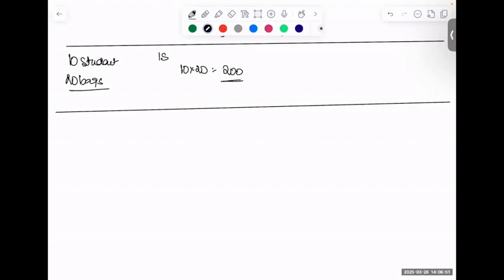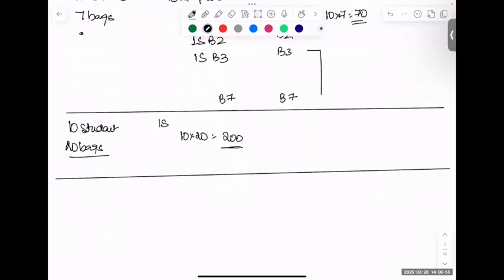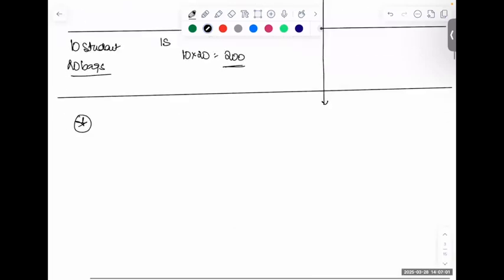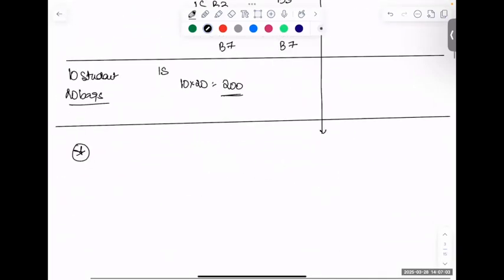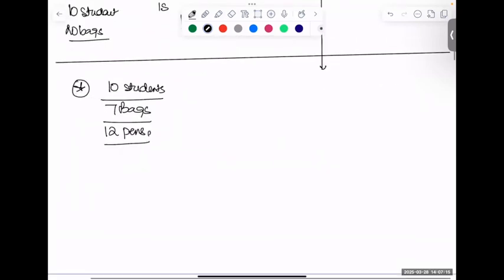Okay. Now, instead of this, I ask you till 3. Say, for example, I make a choice of 3. There were 10 students. They had 7 bags to choose from, and 12 pens to choose from. So the total number of choices that you can make would be how much now?